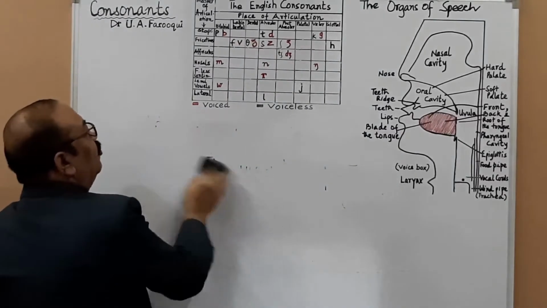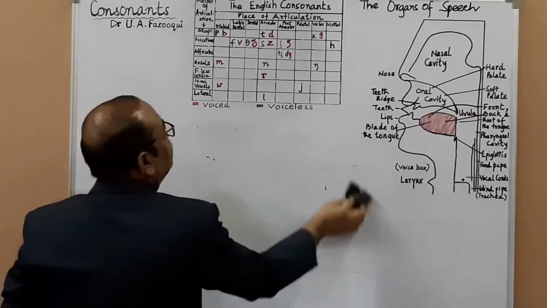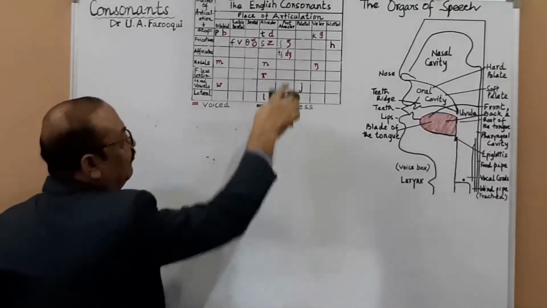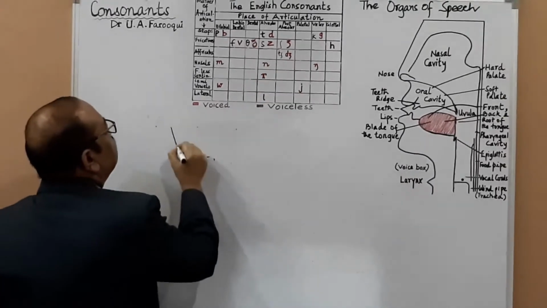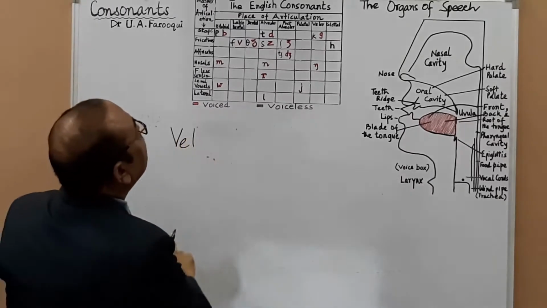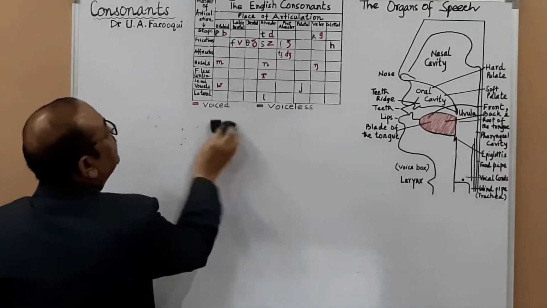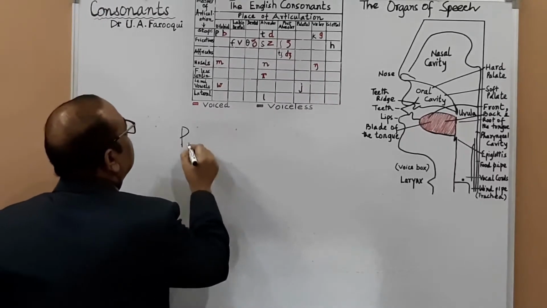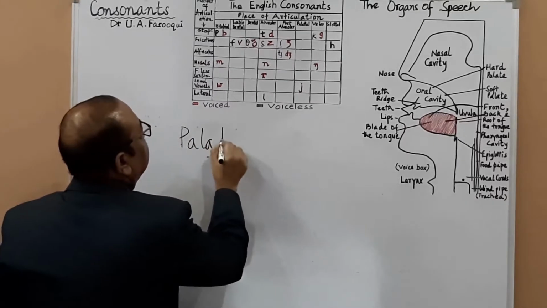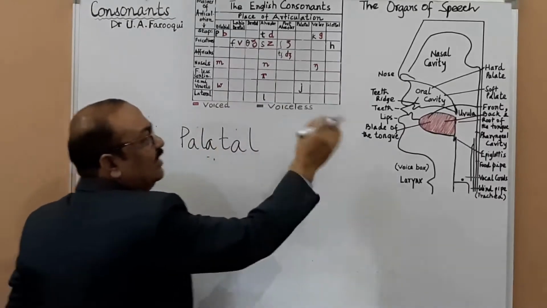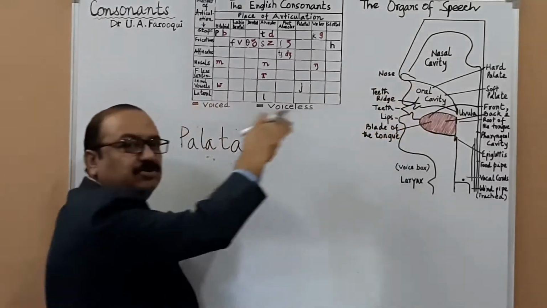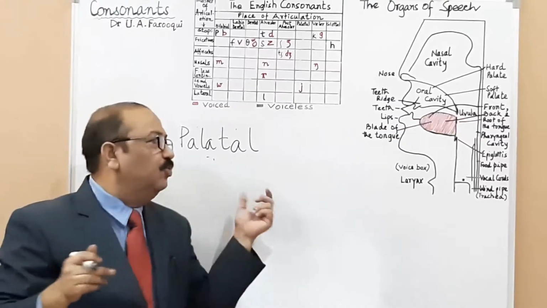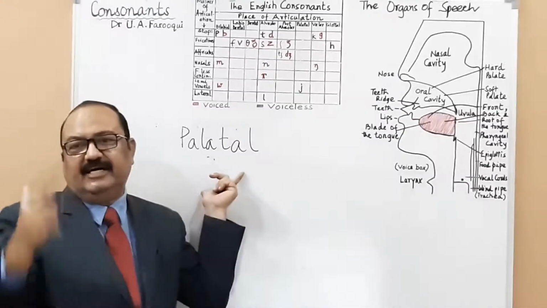So we are almost near the end of the place of articulation. Now we move on to velar. But palatal comes in between. Post-alveolar and then you have palatal. Palatal pertains to the palate, the roof of the mouth. What are the articulators here? Middle of the tongue and the hard palate.